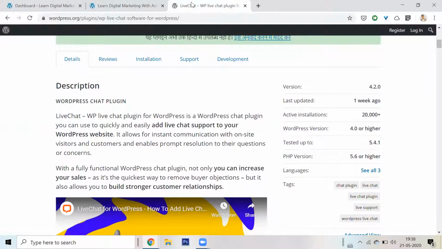Priyanshu had a question. Priyanshu wanted to know, is there a plugin which can make our website faster? There is a plugin which is called WP Super Cache.